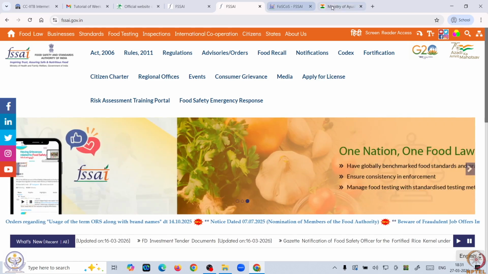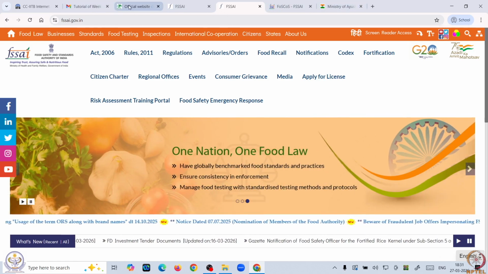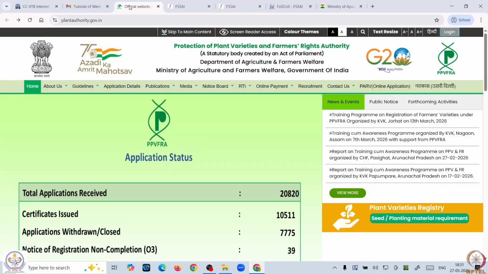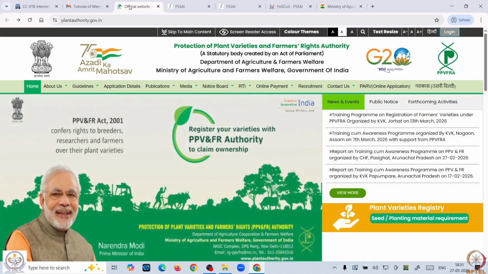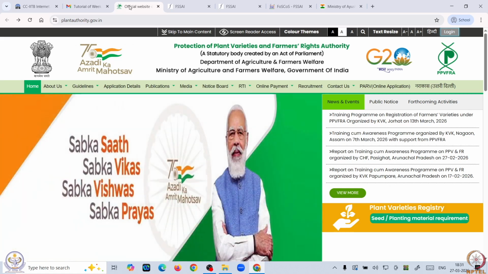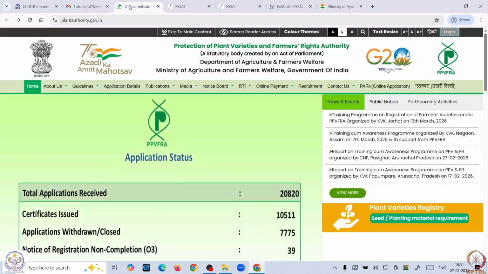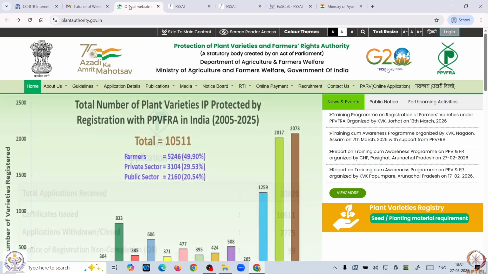Then finally, the one portal we talked about in our lecture series is about the PBR, that is, plant breeders right and the plant breeders registration. Under that you can register your plant variety and you will get the advantage of benefit sharing whenever those varieties are used commercially, if you have registered those varieties and if they are innovative varieties.